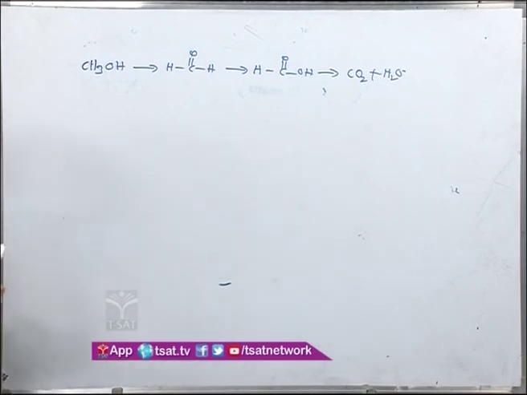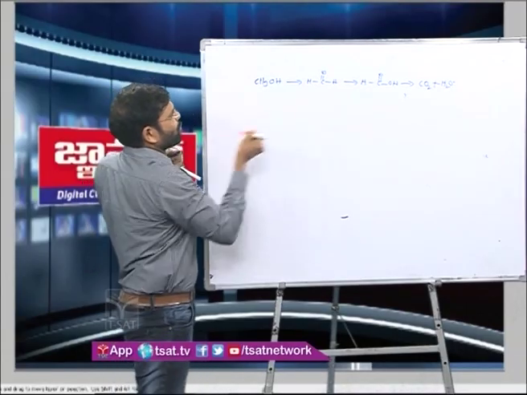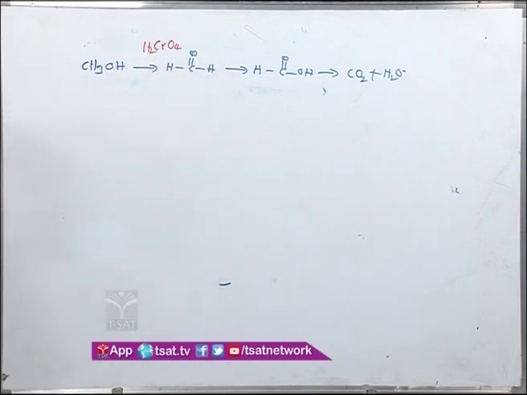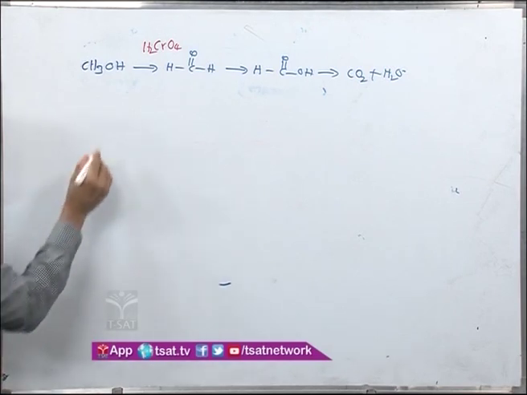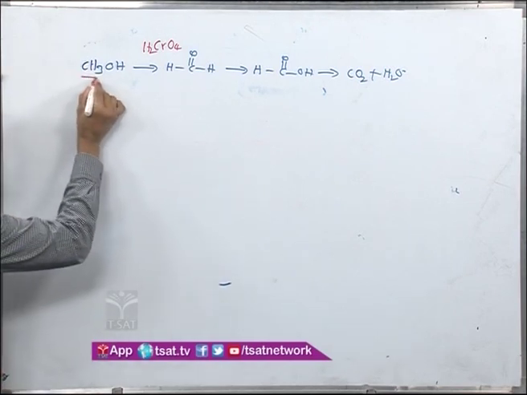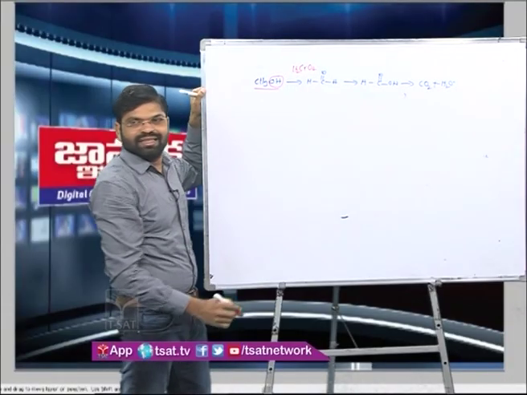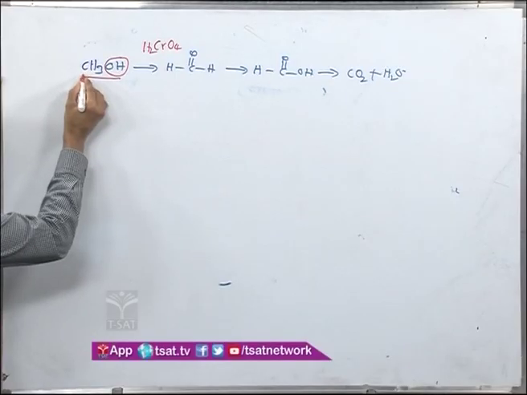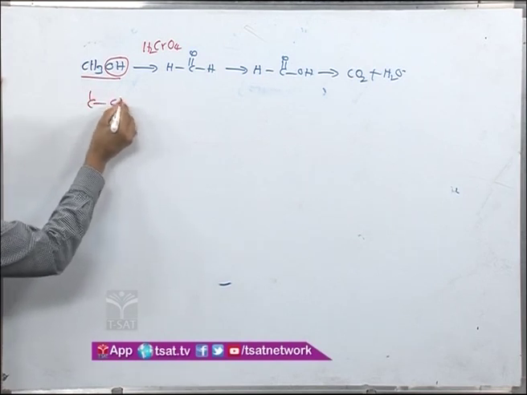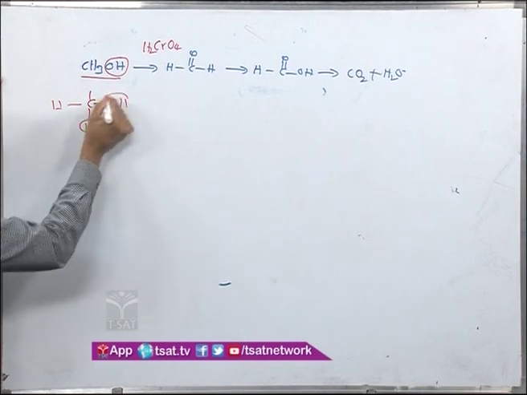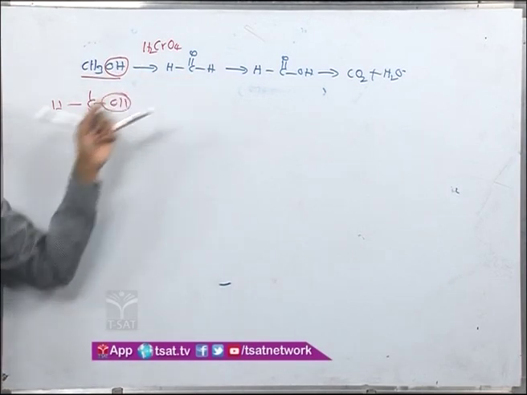So when you are looking at the chromic acid, H2CrO4, the requirement for it to oxidize, when you look at the rate determining step, is this: one requirement is OH presence, the other requirement is hydrogen on the same carbon. So on the same carbon OH should be there and hydrogen should be there. If these two are present, then that gives the oxidation.